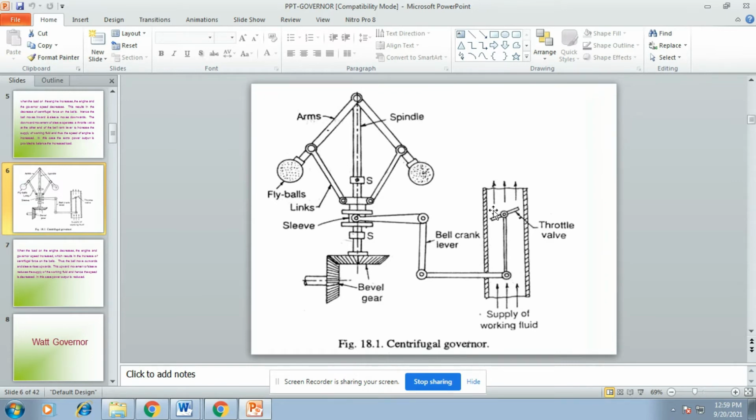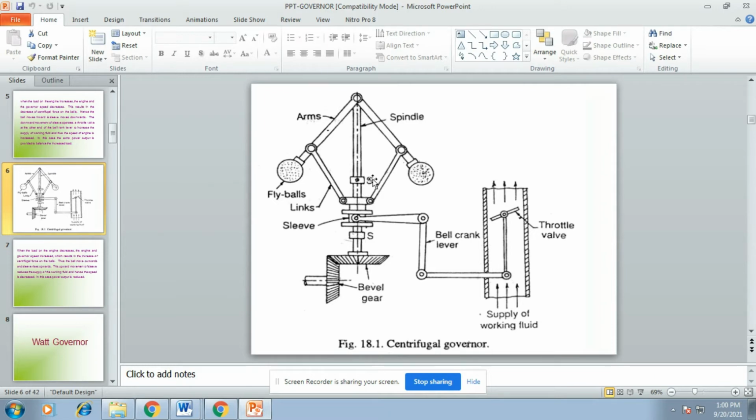Throttle valve, I think you know the throttle valve in an engine. It means controlling the engine power by regulating the amount of fuel or air entering the engine. Depending on the movement of the throttle valve, the air or fuel will enter inside the engine. This is the function of the throttle valve. This throttle valve is controlled by the bell crank lever. The bell crank lever is connected to the sleeve, and the sleeve will also move in upward and downward direction.